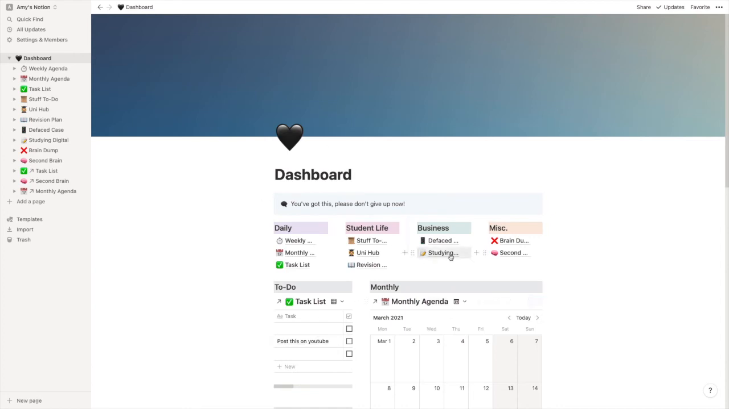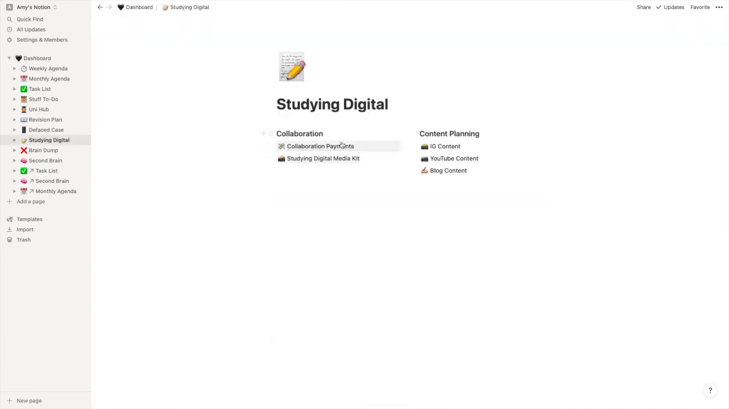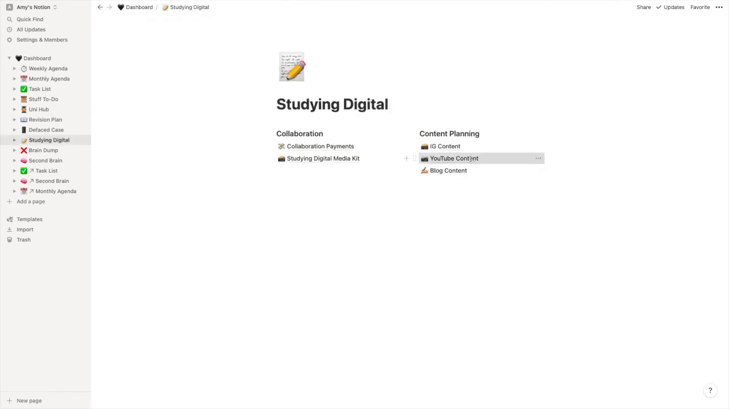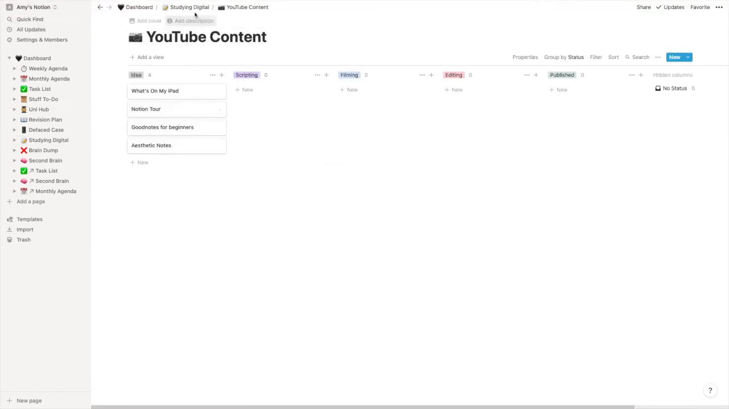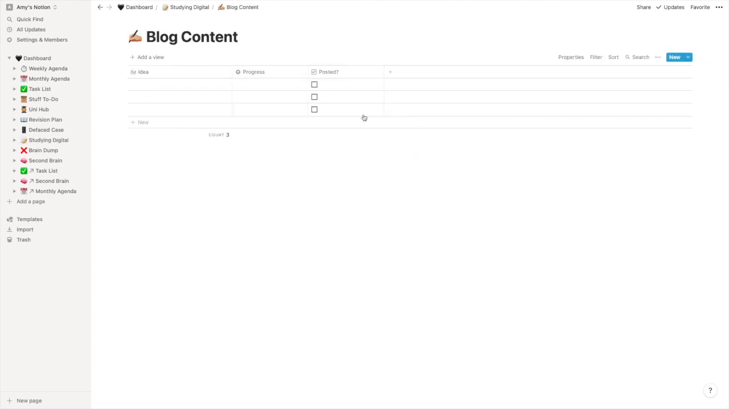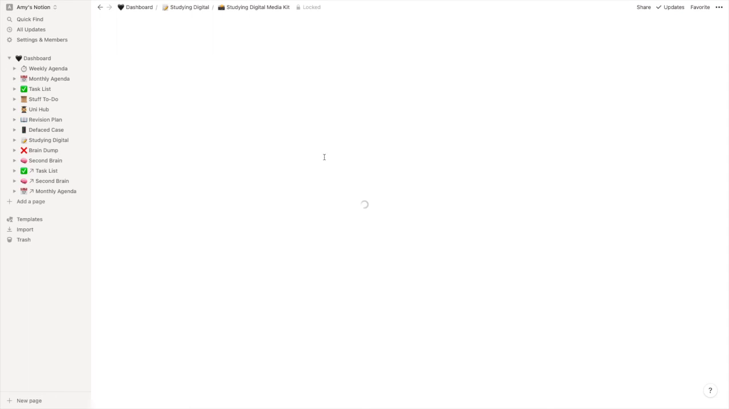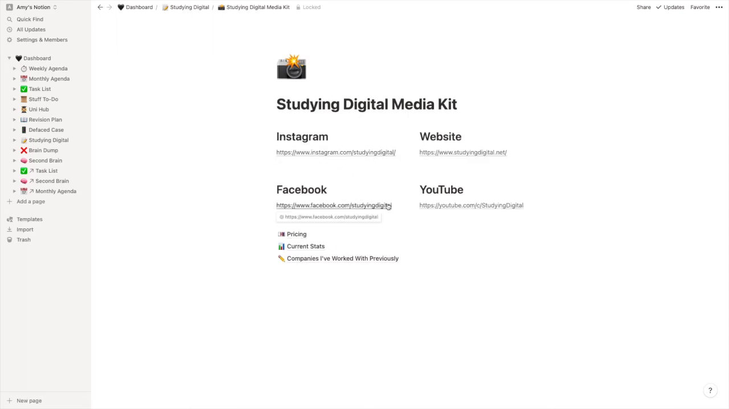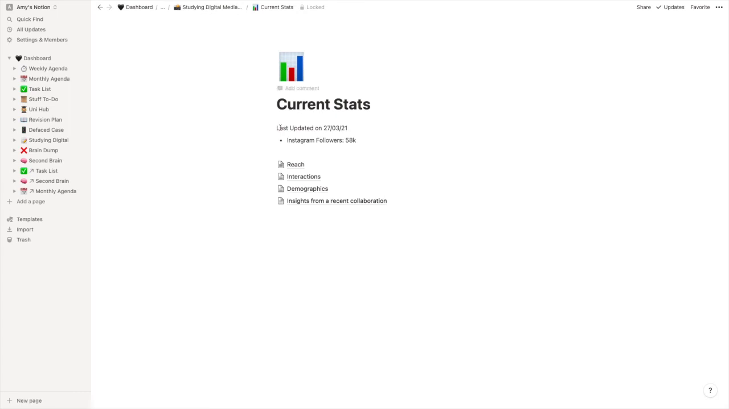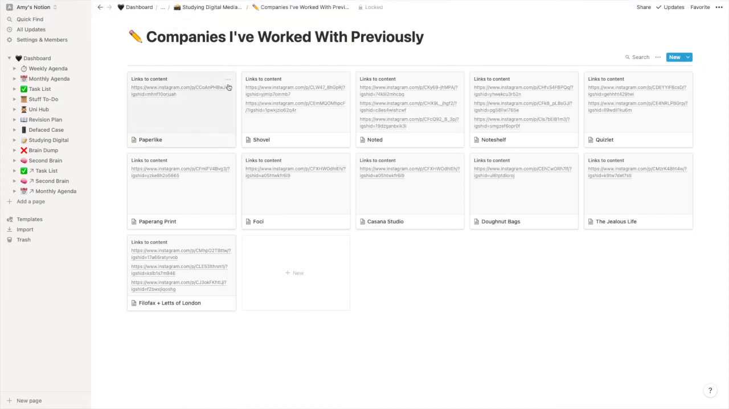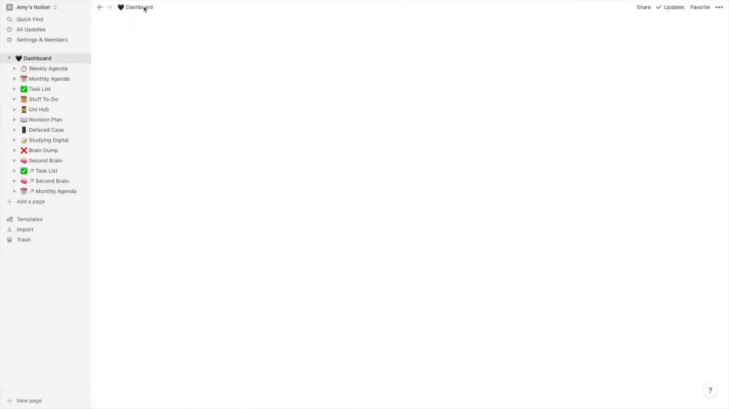And then we have studying digital, and we've got collaboration payments, my media kit, and then my content planning, so Instagram, YouTube. Hey look, Notion tour. Filming that right now. And blog content, which I've not really got much for yet, but I've only just set up this page, so I'm going to be filling that in very soon. And then in my media kit, obviously I've got my links to all of my different social medias, and then my current stats, reach, all of that for any companies that want to work with me, anything like that.